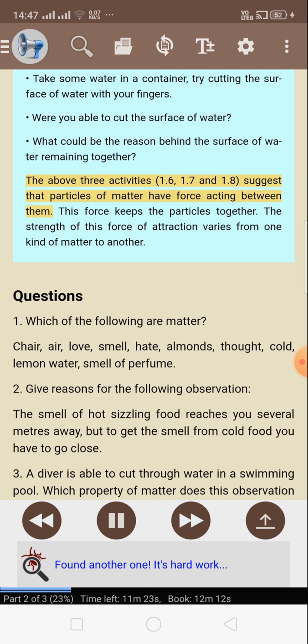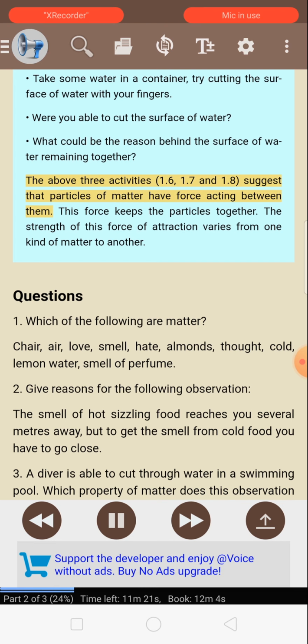The above 3 activities, 1.6, 1.7, and 1.8, suggest that particles of matter have force acting between them. This force keeps the particles together. The strength of this force of attraction varies from one kind of matter to another.